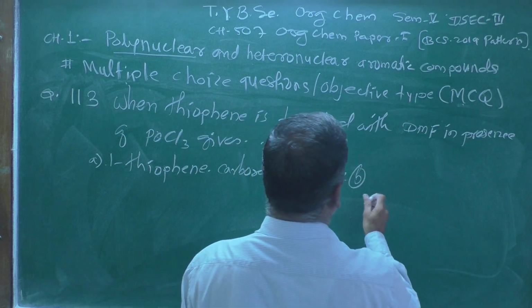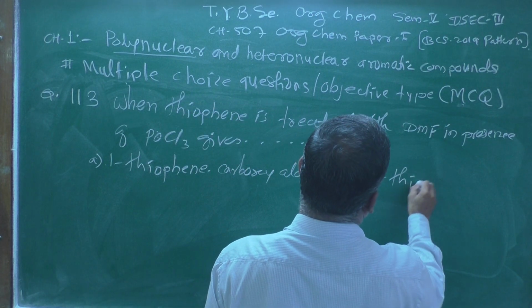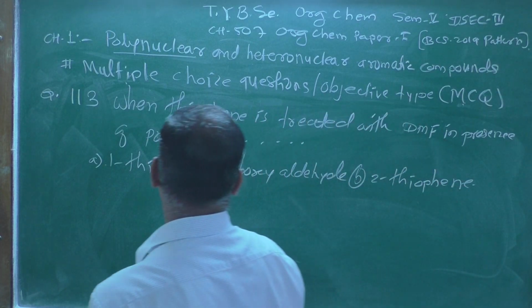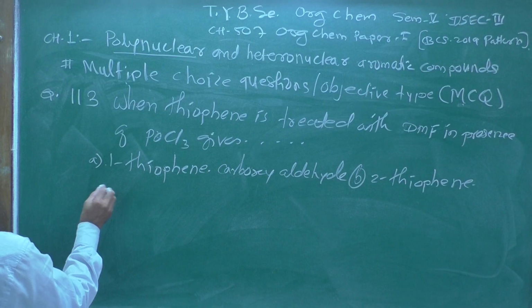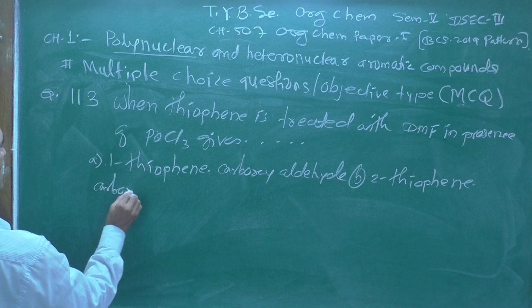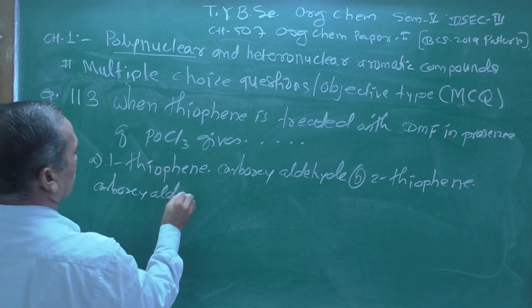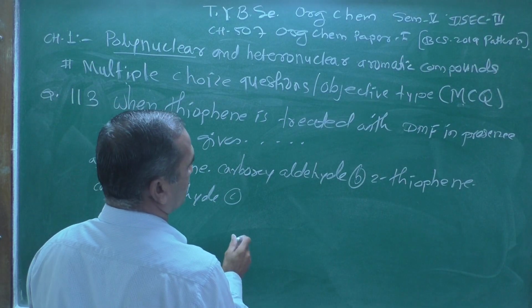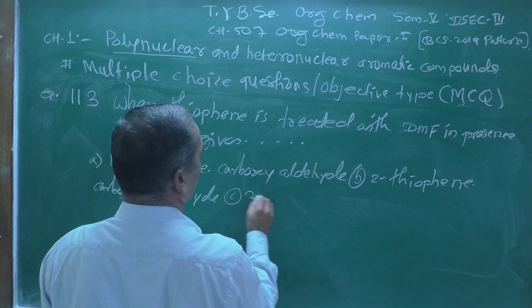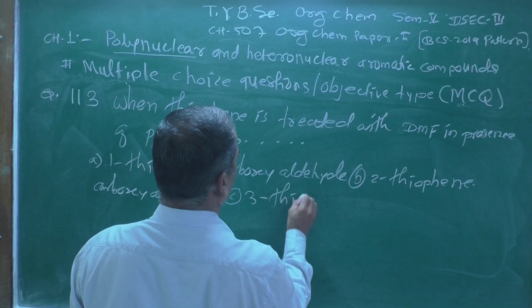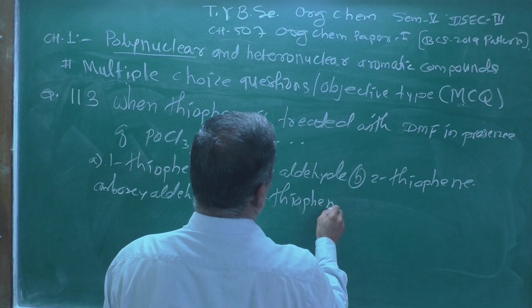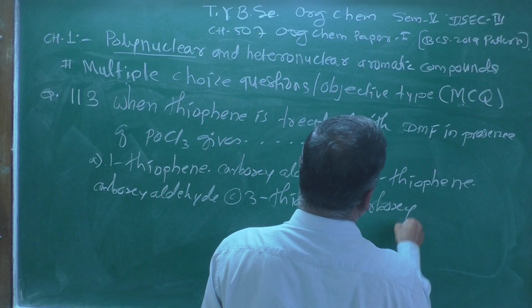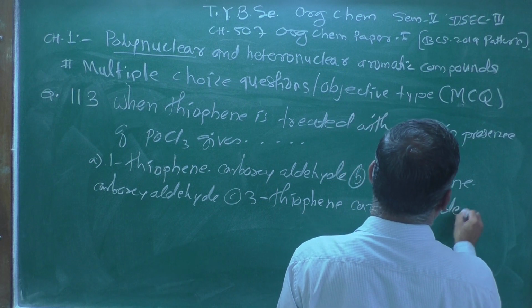B, 2-thiophene carboxaldehyde, and C would be 3-thiophene carboxaldehyde.